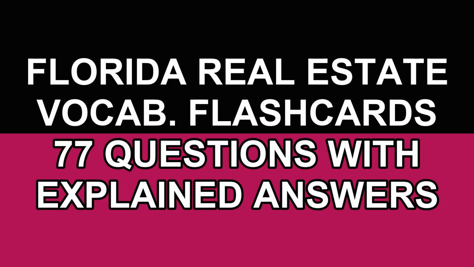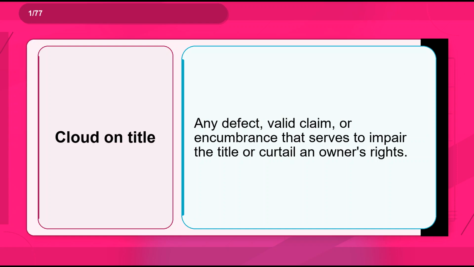Florida Real Estate Vocab Flashcards, 77 questions with explained answers. Flashcard 1. Term: cloud on title. Definition: any defect, valid claim, or encumbrance that serves to impair the title or curtail an owner's rights.